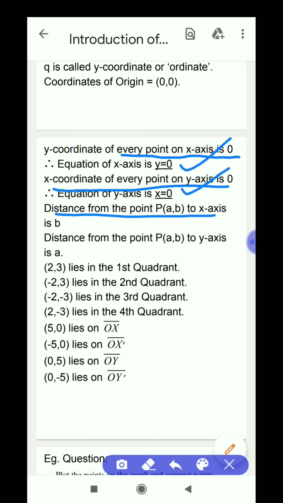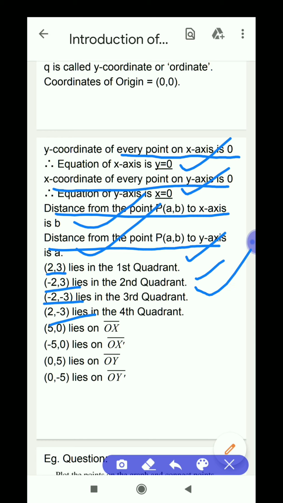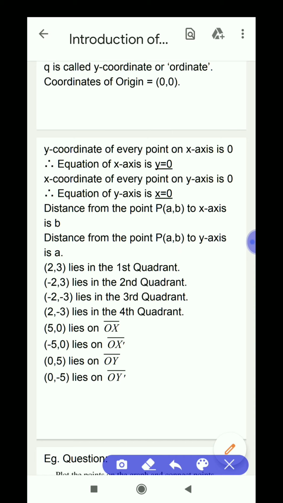The distance of the point (a, b) from the x-axis is b. The distance of the point (a, b) from the y-axis is a. (2, 3): both are positive, so it lies in quadrant 1. (Minus 2, 3) lies in the second quadrant. (Minus 2, minus 3) lies in the third quadrant. (2, minus 3): because plus-minus, it lies in the fourth quadrant. And (5, 0) lies on OX. (Minus 5, 0) lies on OX dash. (0, 5) lies on OY. (0, minus 5) lies on OY dash.